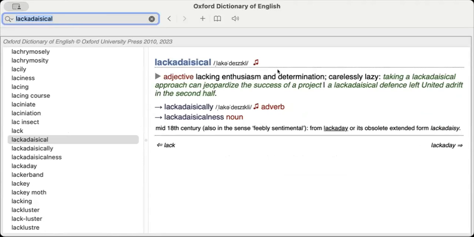Lacking enthusiasm and determination, carelessly lazy. Taking a lackadaisical approach can jeopardize the success of a project. So this is a good word to learn.